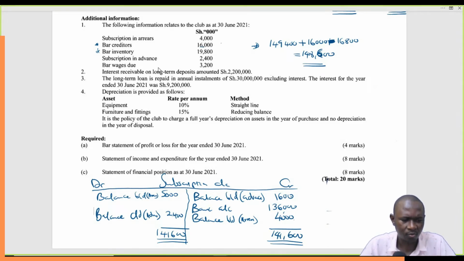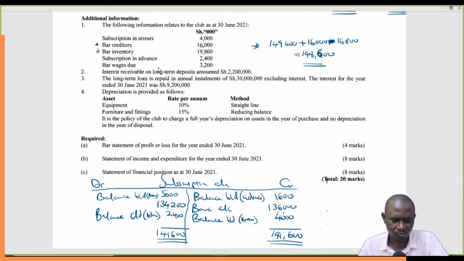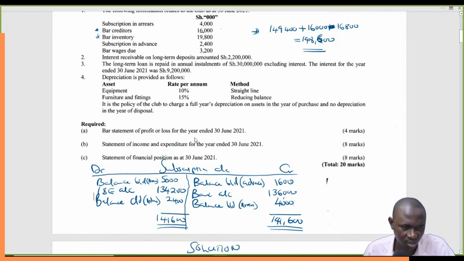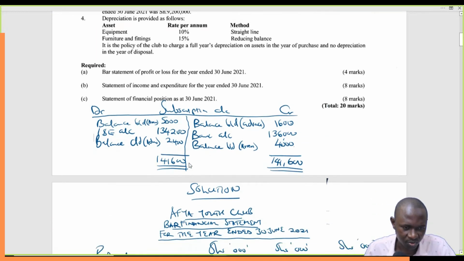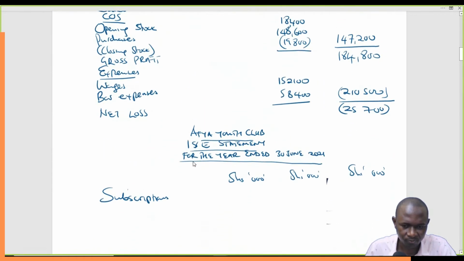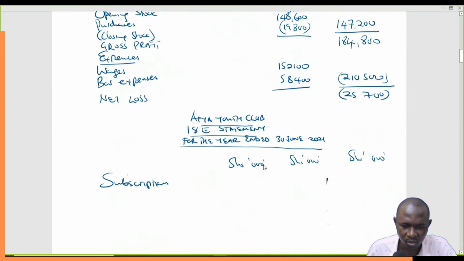That is the total. We have 134,200. That will be our income and expenditure figure. So we are transferring this to the income and expenditure account. And that's why we have the income and expenditure account here. So we'll simply come here and say income and expenditure. Because we've already worked out all these things, we'll just bring the total here, which is 134,200.